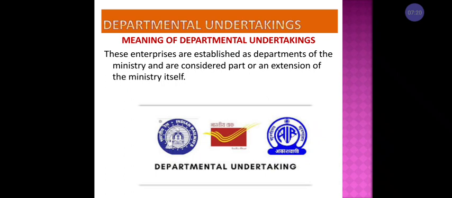For example, take the railway department. The railway department will operate and start up with the help of the railway minister, or else the railway department will extend with the help of the ministry itself. It is called a departmental undertaking.